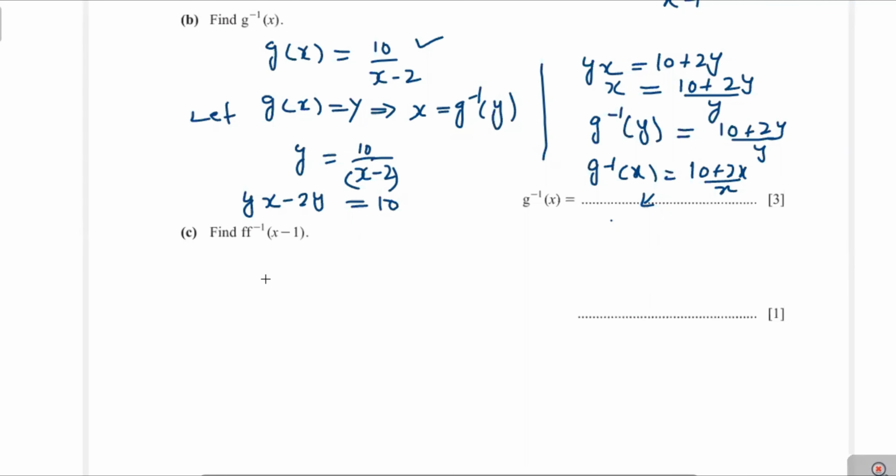Now find f into f inverse into x minus 1. Therefore, f into f inverse into x minus 1, that will be cancelled, and the x minus 1 is the answer.